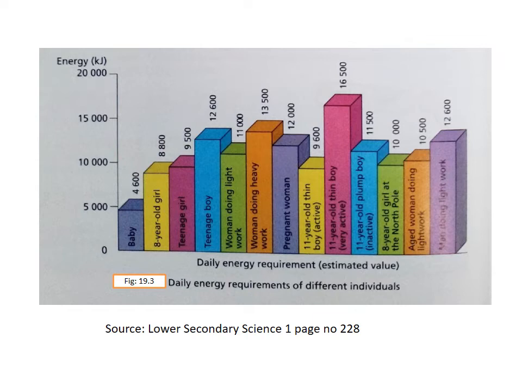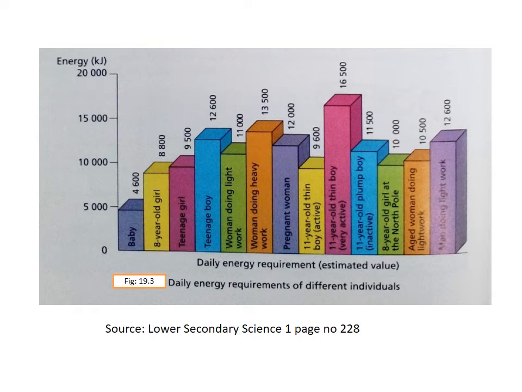Whereas if you look at the pink bar, the highest one, an 11-year-old thin boy, very active, needs 16,500 kilojoules of energy. Why? Because he requires a lot of energy for different tasks, like studying and playing sports, and he also needs some energy to grow up. So his energy requirement is much more.